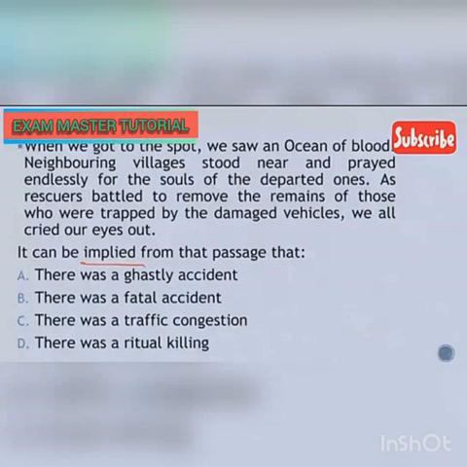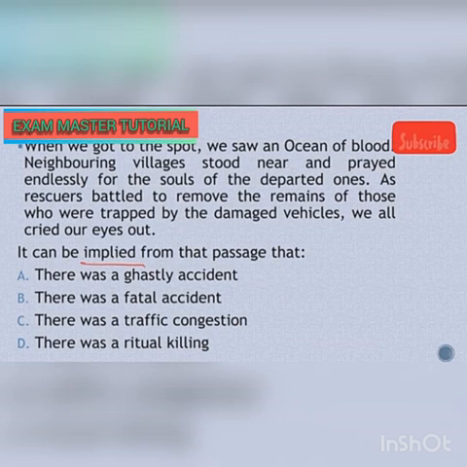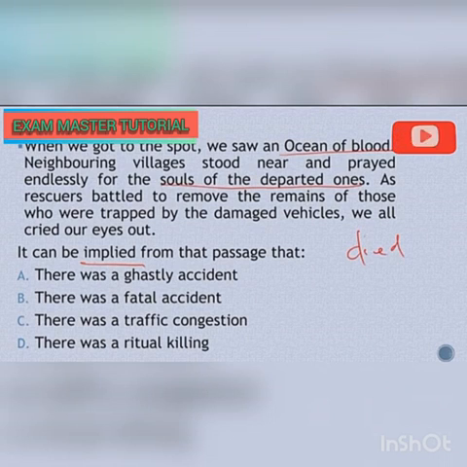It's also called inference. Now, let's break the passage down into pieces and come down to what exactly has happened in the passage. The first paragraph says, when we got to the spot, we saw an ocean of blood. Look at this now, ocean of blood. Neighboring villagers stood near and prayed endlessly for the souls of the departed ones. Souls of the departed. So what do you mean by souls of the departed? Some people have died. Death has taken place.